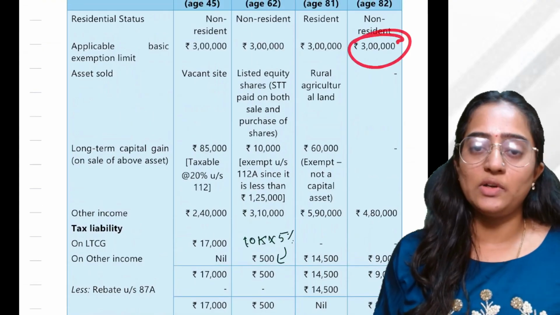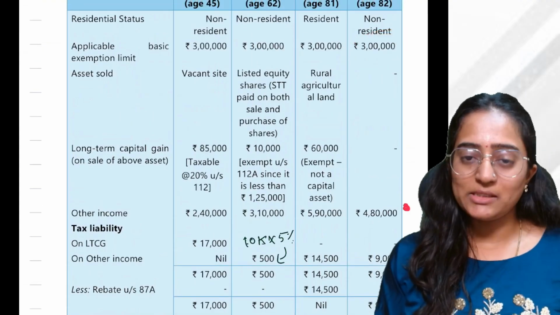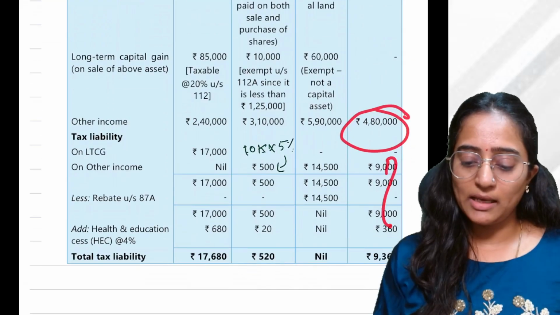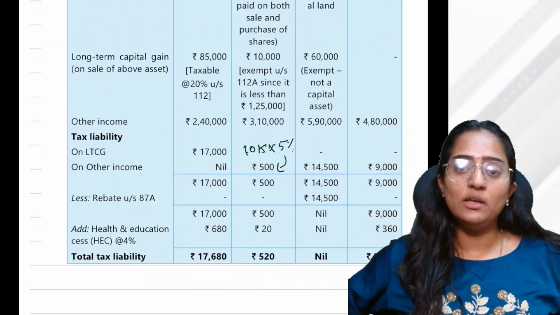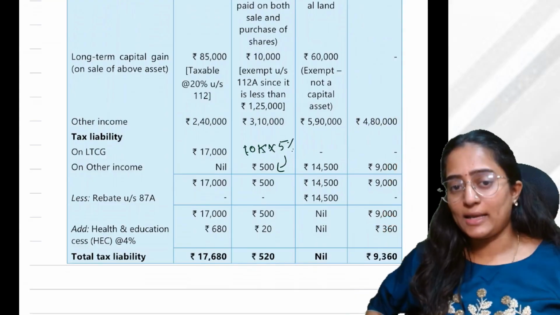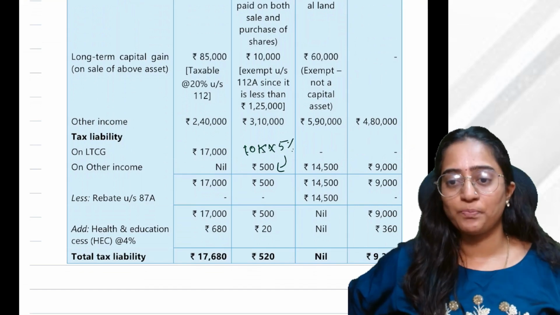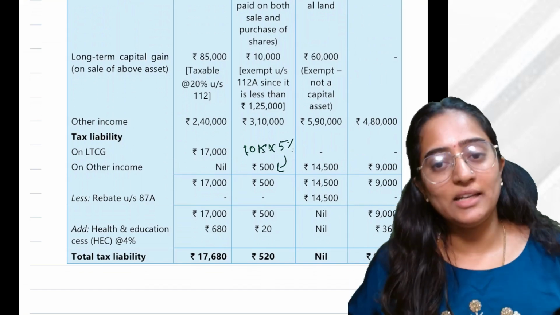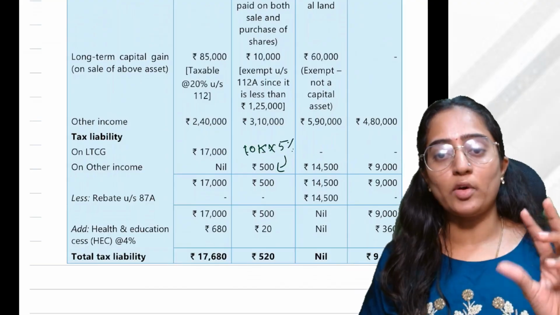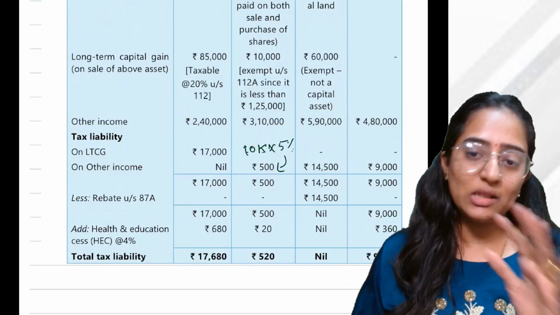So for the last one, non-resident, 3 lakh basic exemption limit, you will subtract this, and whatever answer you get, you can do it as per the capital gain tax, as per the tax liability of 115BAC and as per the normal provisions. Okay, so this is the detailed explanation of your important questions of illustrations and all the questions to test your knowledge.